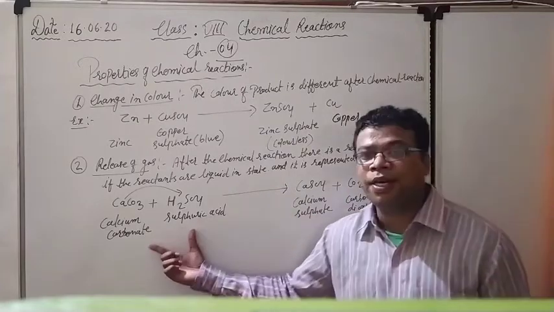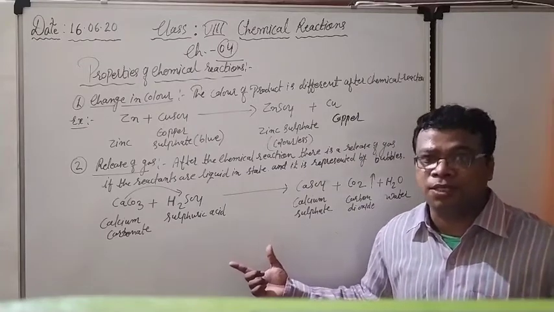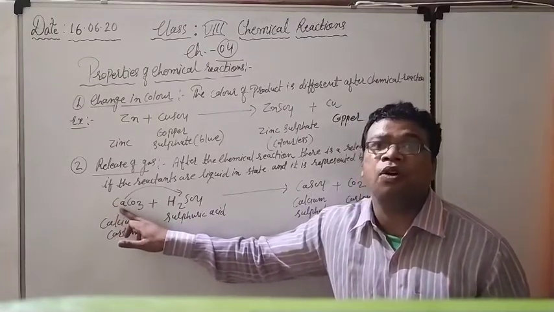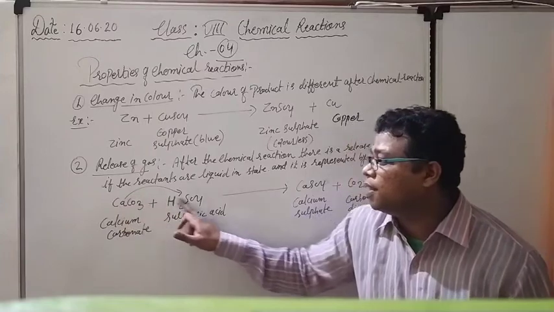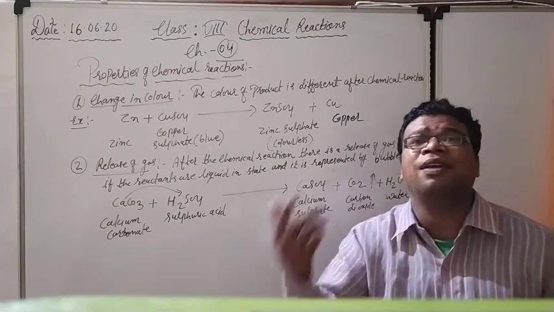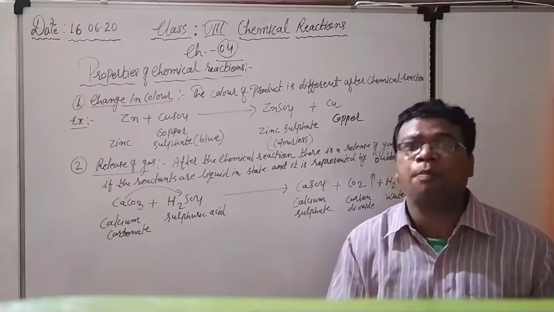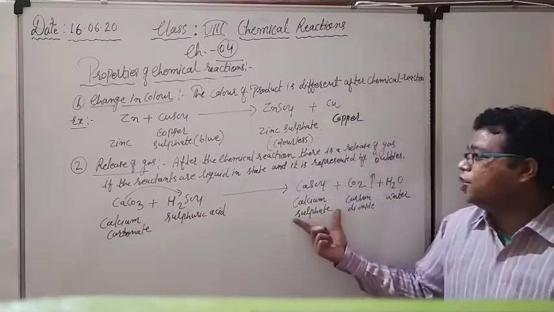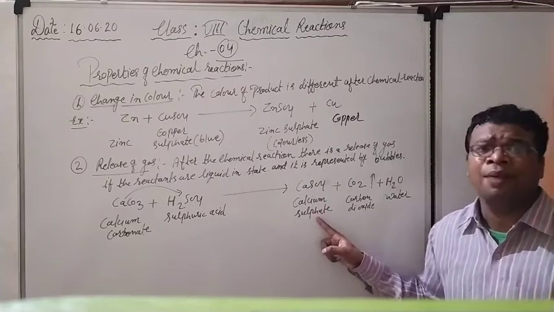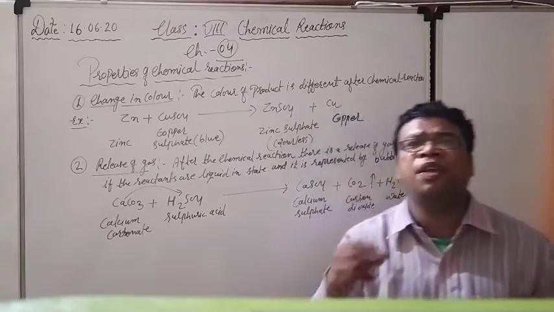See, these are the reactants because they are reacting with each other, and after that they will make the new product. They will make the new kind of substances. Right now, see on the right hand side what happens. This calcium, Ca is the chemical symbol of calcium. So this calcium is reacting with the SO4. And whenever any kind of element reacts with the SO4, they make their sulfate, and this sulfate is a salt. It is a neutral compound. So Ca and SO4 make calcium sulfate. You can see the symbol here. CaSO4, calcium sulfate. अभी आपको प्रॉब्लम हो सकती है, but later on these names will be very much habitual for you.